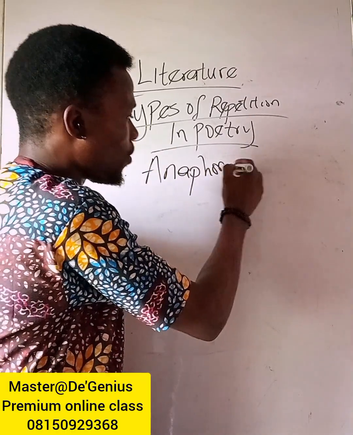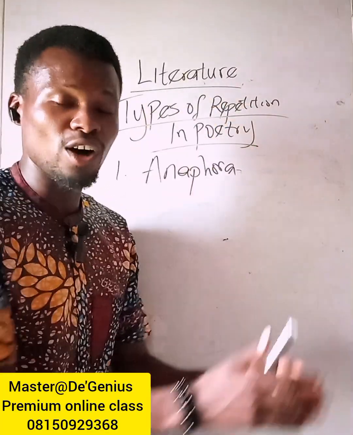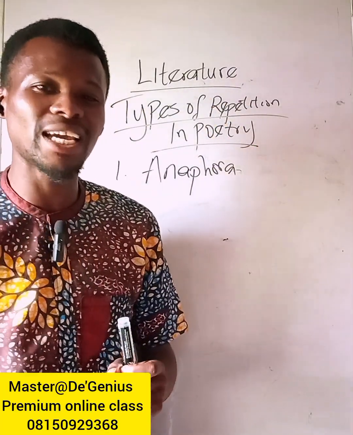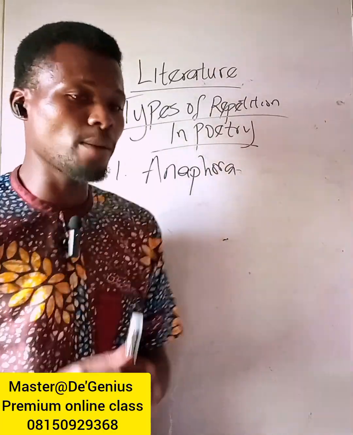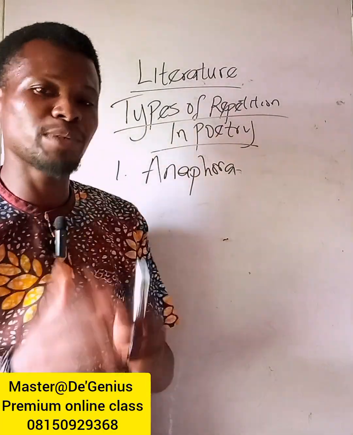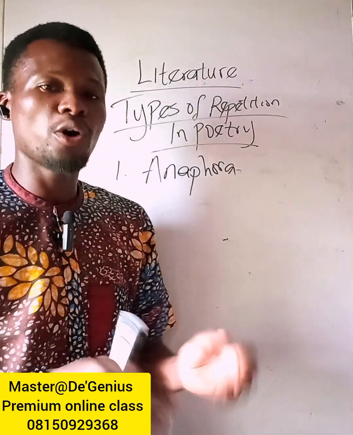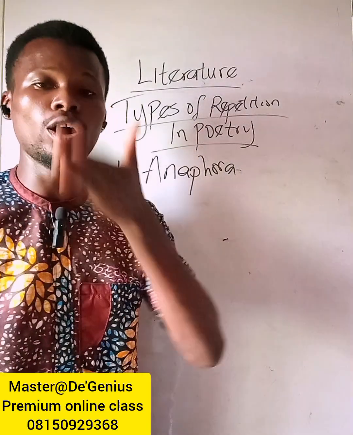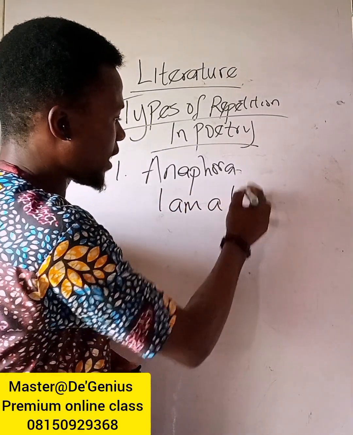What is anaphora? Anaphora is repetition of a word or phrase at the beginning of successive lines or clauses. I give you an example. I am a Nigerian.